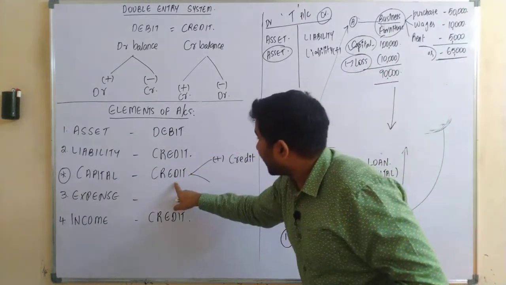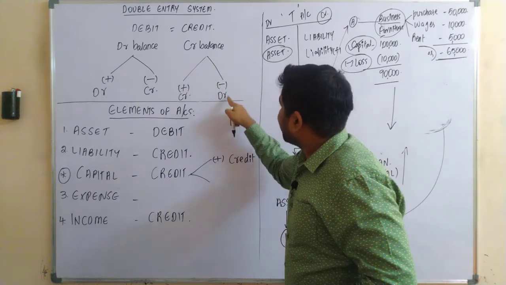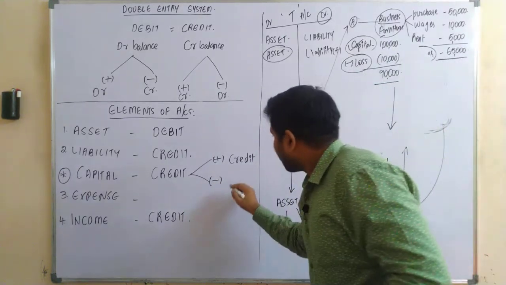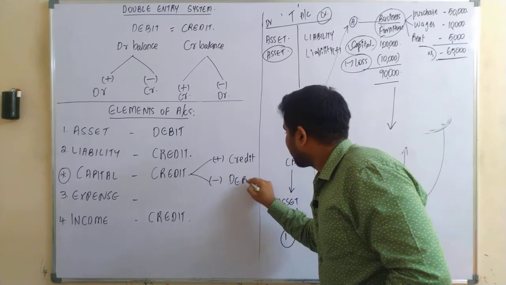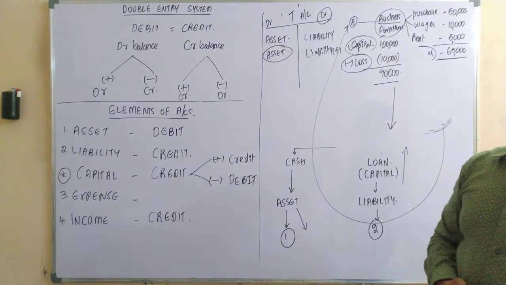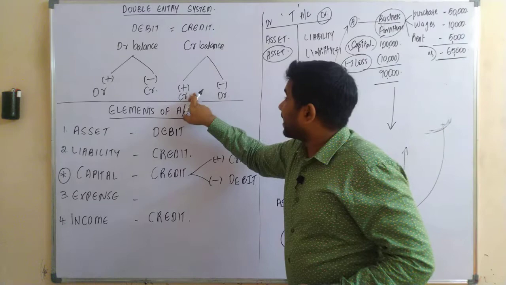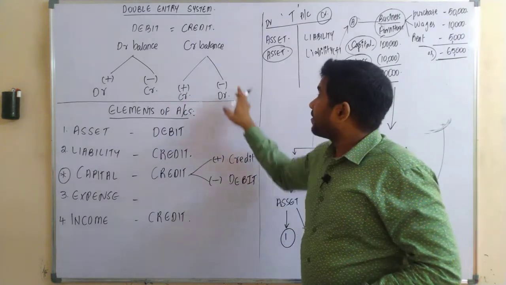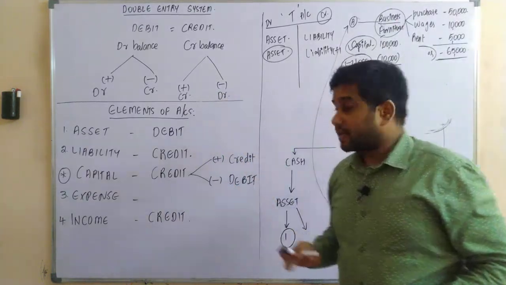Whenever your capital, as it represents credit balance, decreases, a decrease in the credit balance needs to be debited. So whenever there is a loss or decrease in the capital, it needs to be debited. Yes or no? Whenever there is a profit, as the capital increases, it needs to be credited. Whenever there is a loss, as the capital decreases, it needs to be debited.